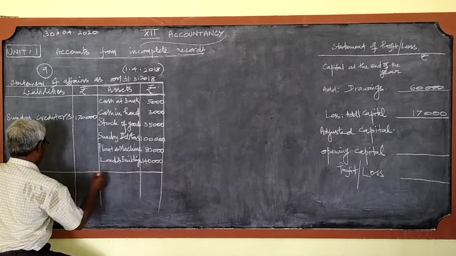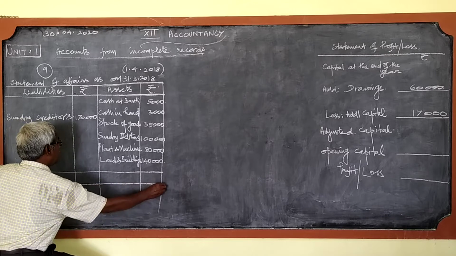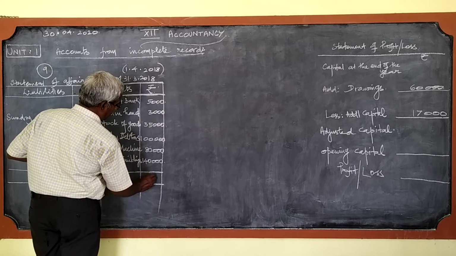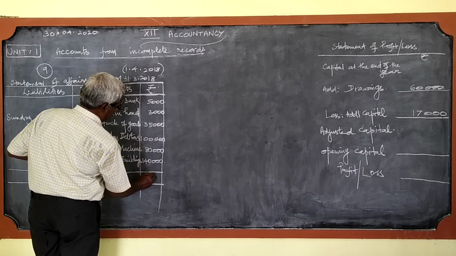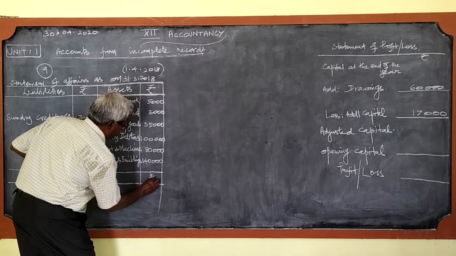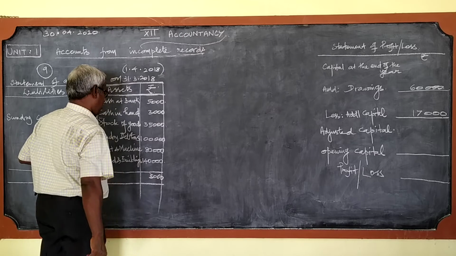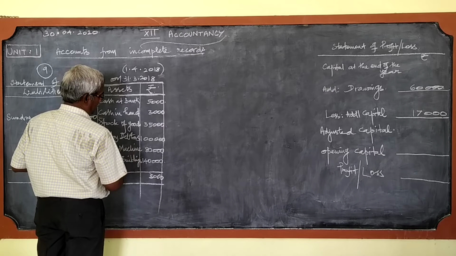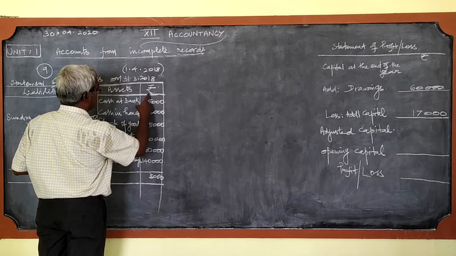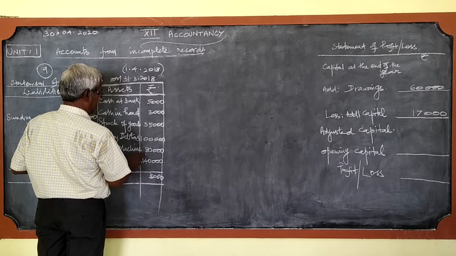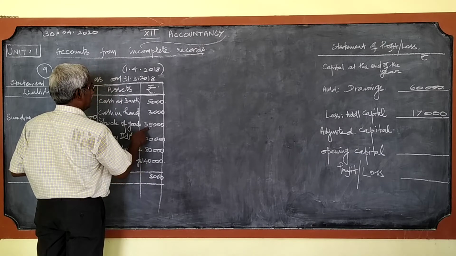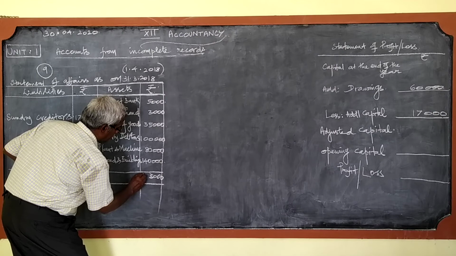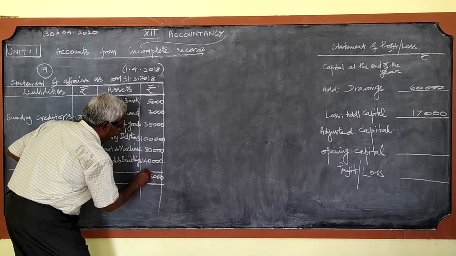To find the balance, which is otherwise called the capital, this side total, three lakhs 63,000.